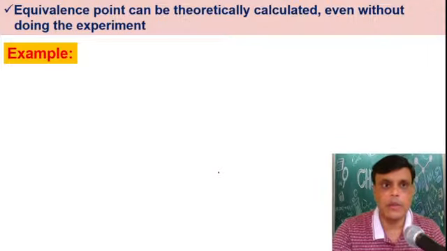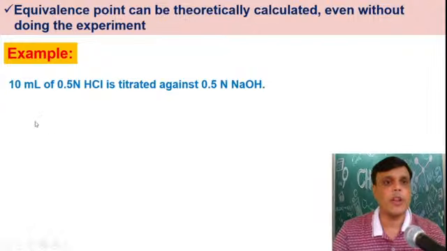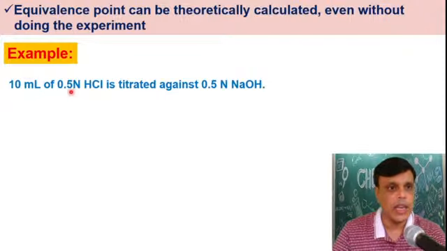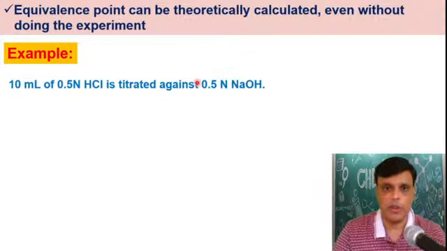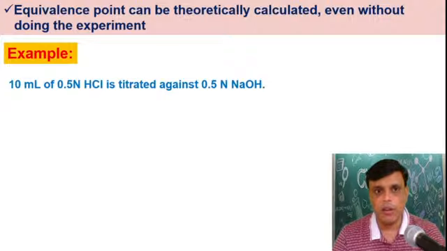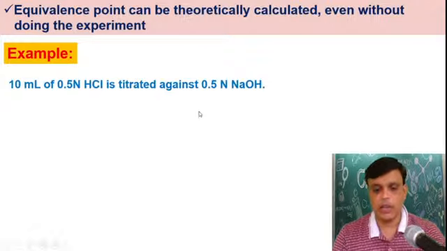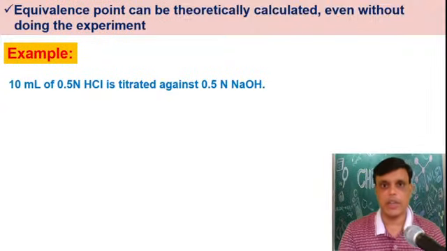Let's look at an example. 10 ml of 0.5 normal HCl is titrated against 0.5 normal NaOH. To get the equivalence point, how much ml of NaOH will you add? You will calculate that theoretically.